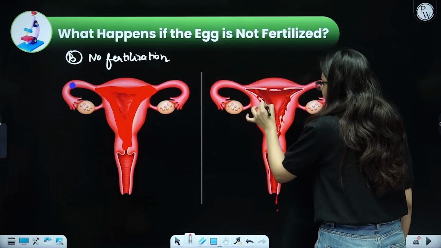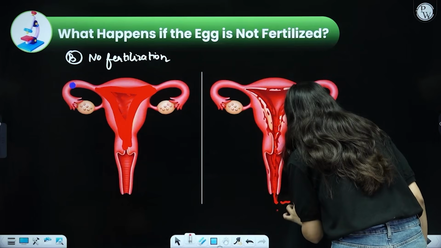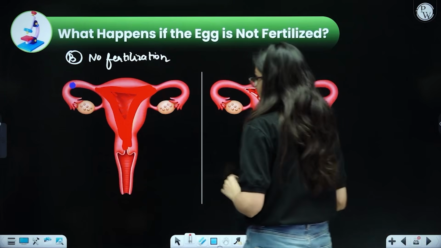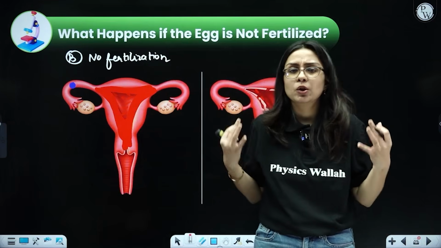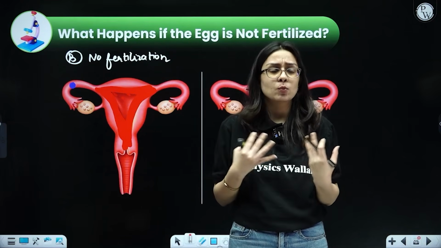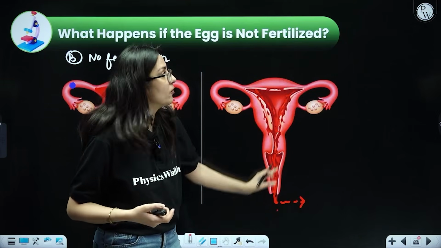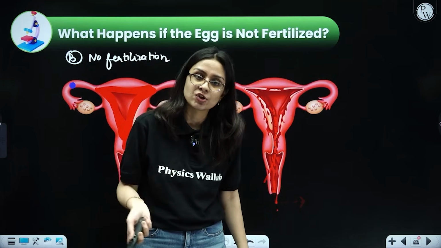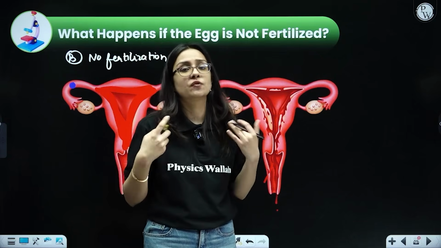And once it broke down, it is coming out in the form of blood through the vagina, because since there was no fertilization, the lining of the uterus thought, what will I do? There is no embryo coming to attach itself to me. So what shall I do now? I shall break and come out from the vagina in the form of blood. That is called menstruation, and it happens basically when the female egg is not fertilized.